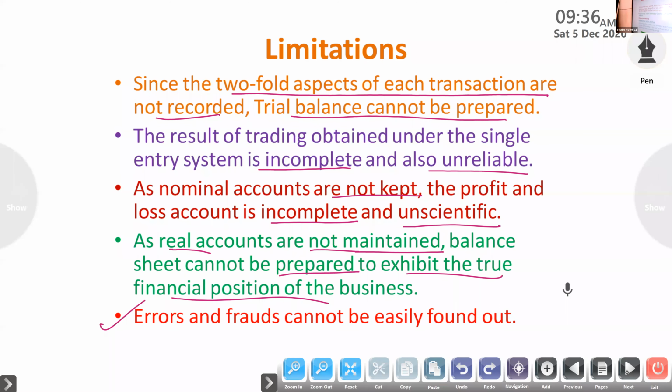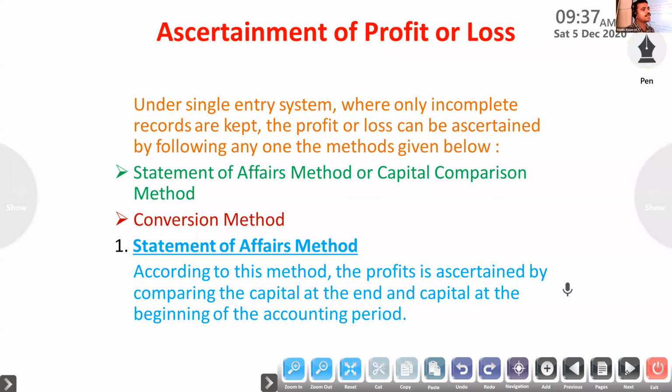Next one. So now we will start the problem: ascertainment of profit and loss. How to calculate profit or loss under single entry system?